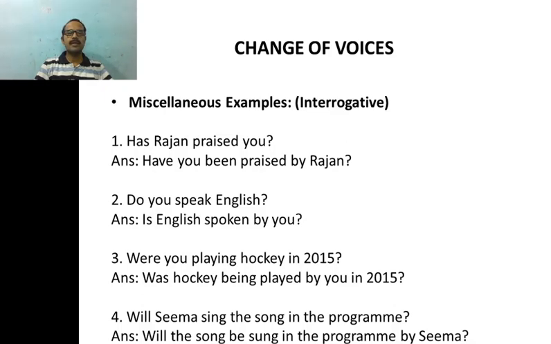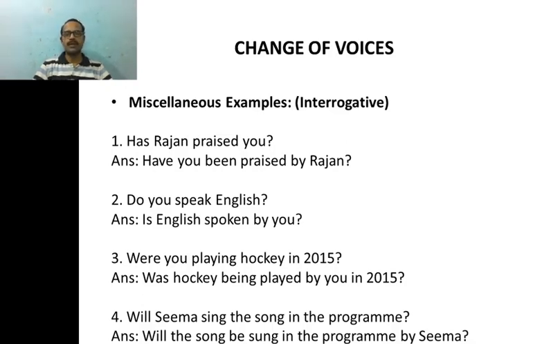And looking at the verbs has and praised, we can easily identify that it is in present perfect tense. It's a present perfect tense sentence. Praised here is in past participle and you is obviously the object. Now when you change it, mind you, you cannot change the kind of sentence, right? You must retain the kind of sentence to its original form. Means it is an interrogative sentence and your passive voice construction should also be in the interrogative form only.